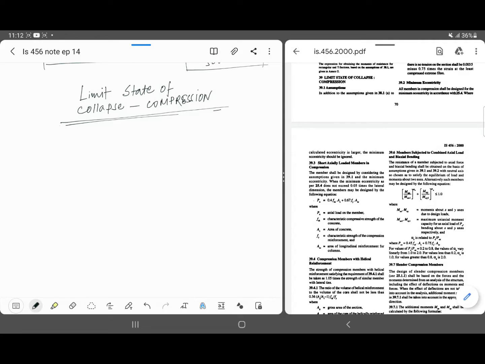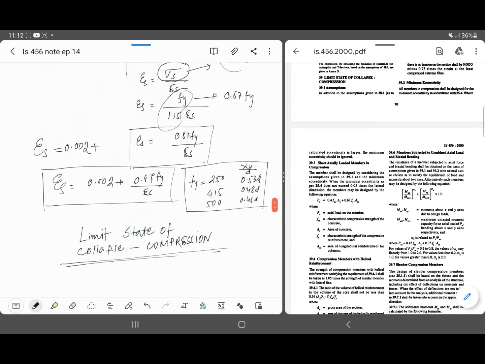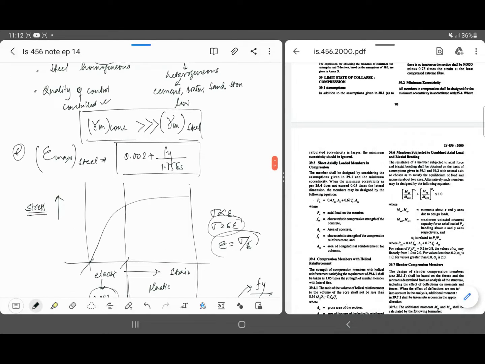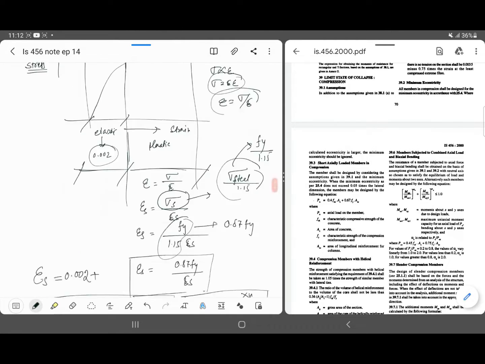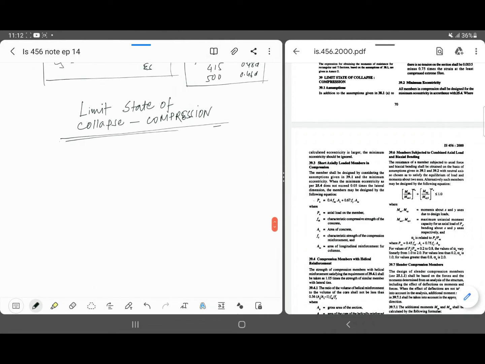Today, we learn about limit state of collapse, compression, point-wise from IS456-2000. In my last video, I talked about the limit state of collapsibility. In case you missed it, go and check out my last video from the I button or go to the playlist. Okay, so without further delay, let's get started.